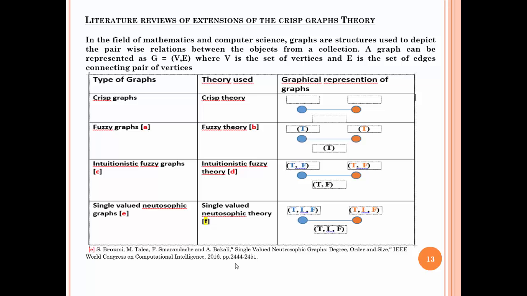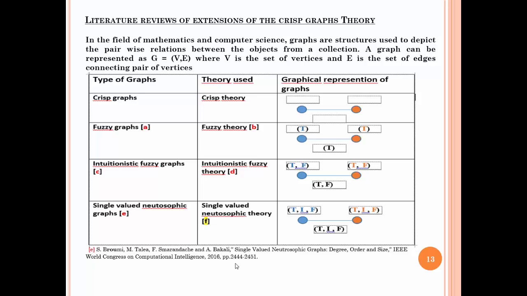In the field of mathematics and computer science, graphs are structures used to depict the pairwise relations between objects from a collection. A graph can be represented as G equals (V, E), where V is the set of vertices and E is the set of edges connecting pairs of vertices.